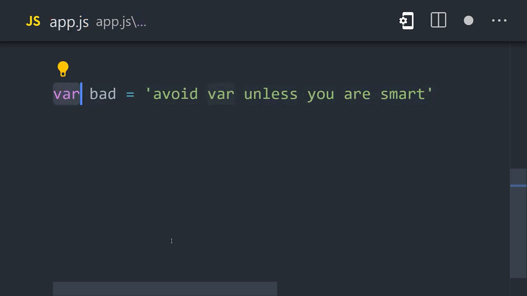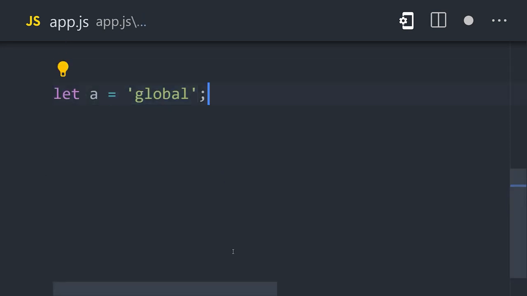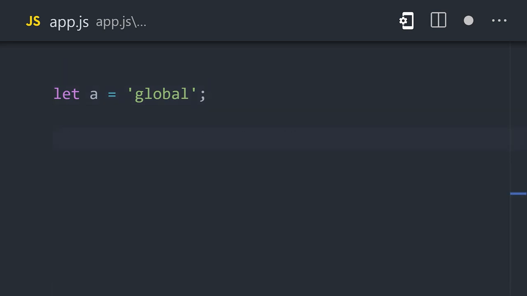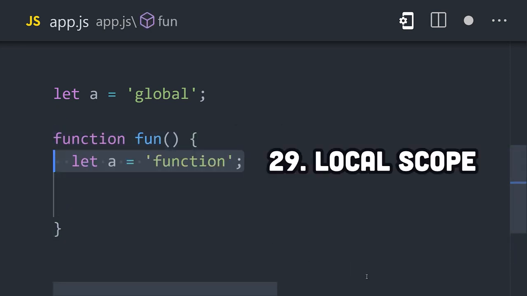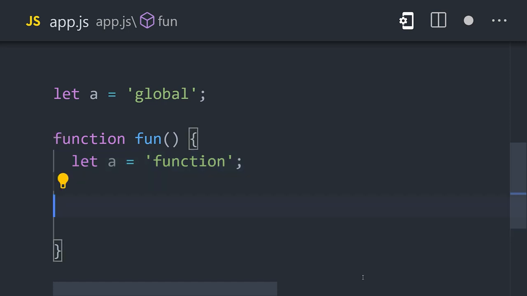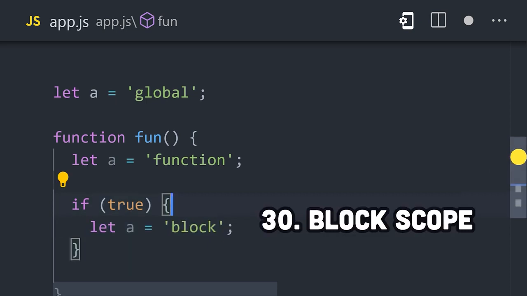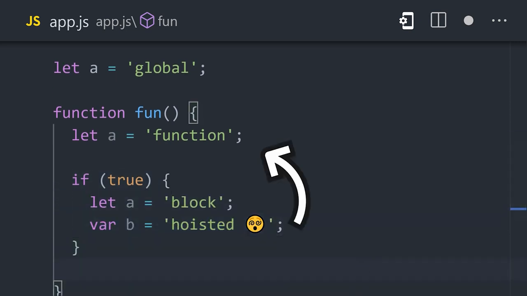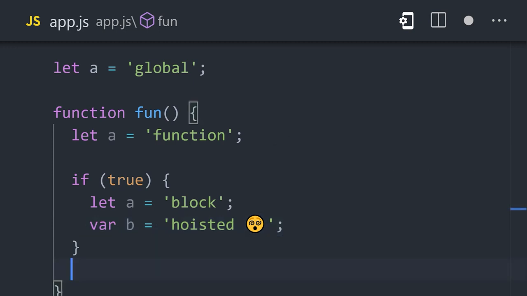The reason we have so many different ways to define variables has to do with the lexical environment, which determines where variables work and where they don't. There's a global scope, which is where we are right now, which means this variable will be available everywhere. However, if we define a variable inside a function, it then becomes local to that function and cannot be used outside of it. And finally, if you have a statement like an if condition, variables can be scoped inside the braces or block, unless you use var for that variable, which is not block scope, in which case it will be hoisted up into the local scope for that function. And trust me, you don't want that weirdness in your life.